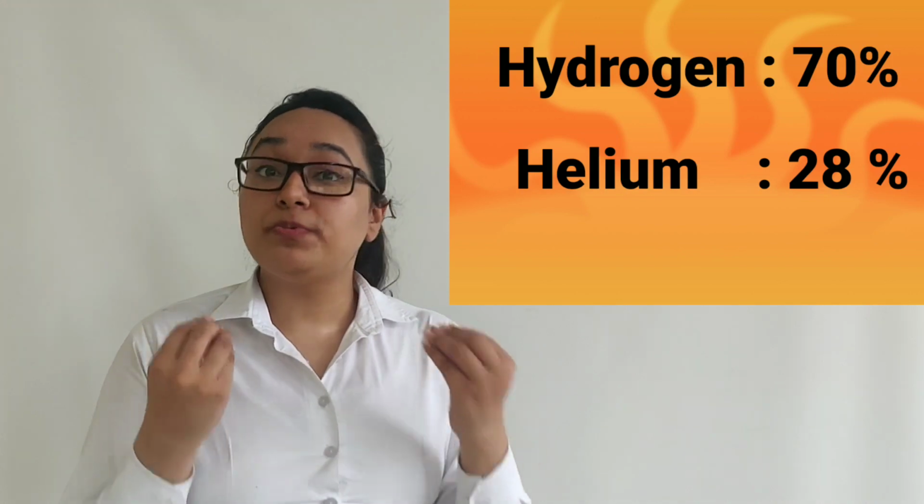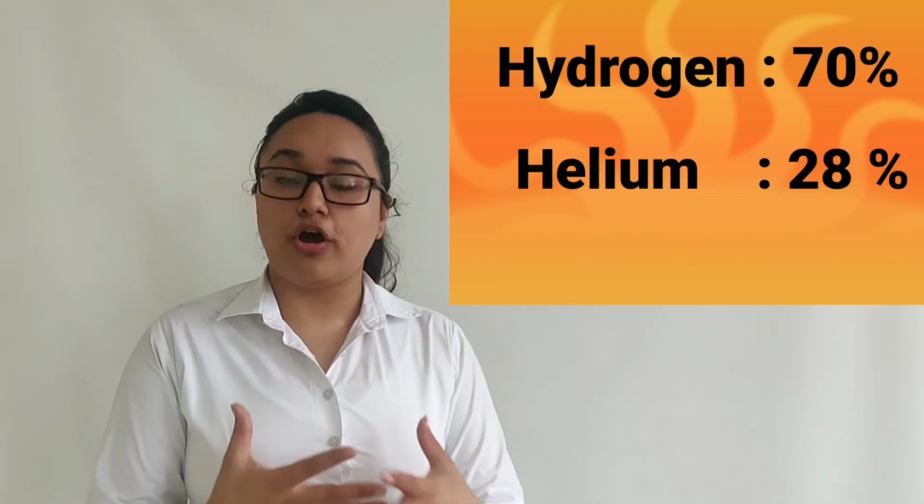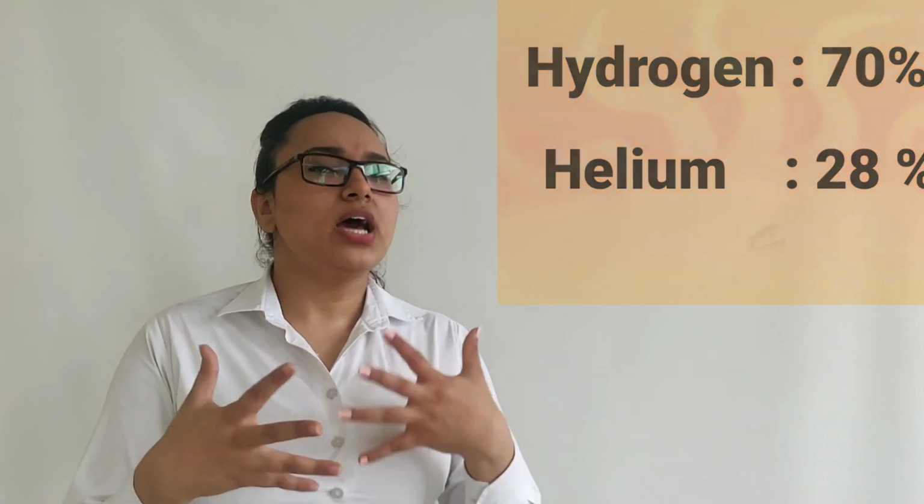Now, as I told you, at the very core of the sun it's very hot, 15 billion degrees Celsius, as compared to the surface. The sun's surface is mostly made up of gases. It's mostly hydrogen gas, to be precise, 70% hydrogen, 28% helium, and the other 2% are other gases.